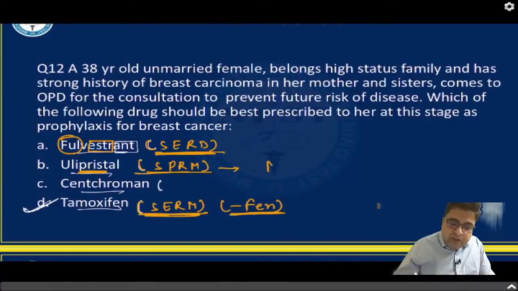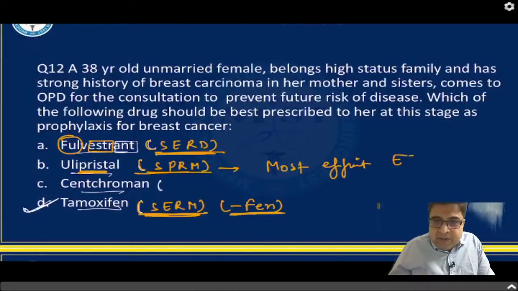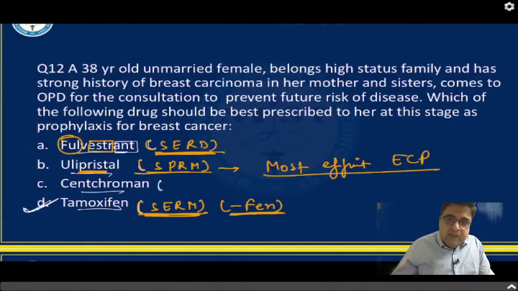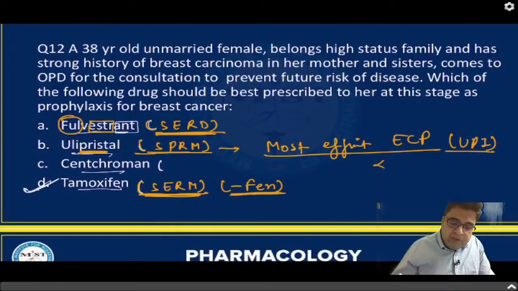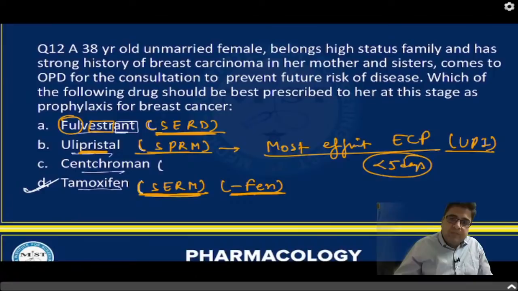And this is the most efficient emergency contraceptive pill, which is taken after UPI. This medicine is taken within 5 days after unprotected intercourse. So after unprotected intercourse, the patient can take the medicine up till 5 days. The dose of this medicine is 30 milligram.